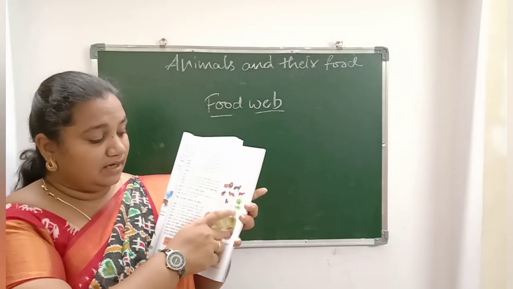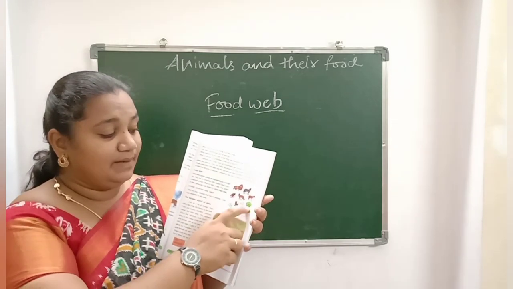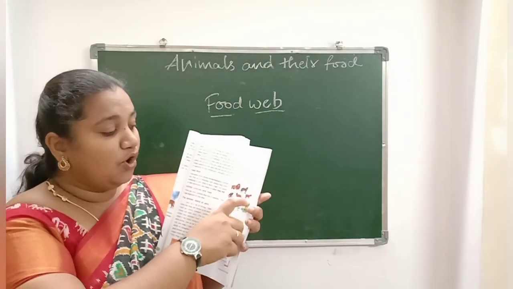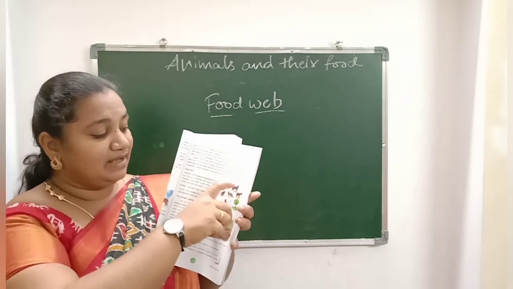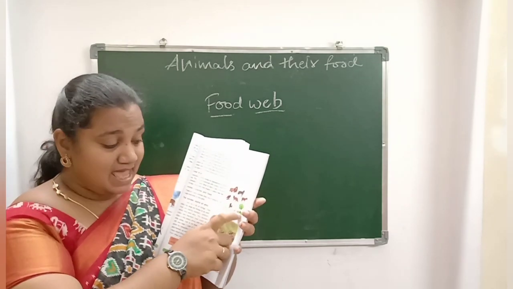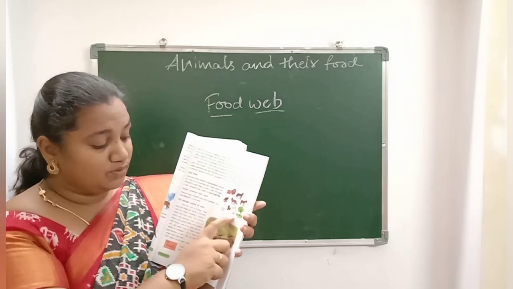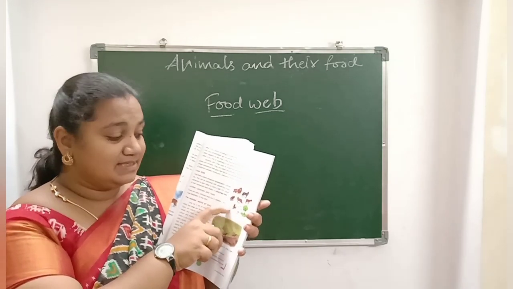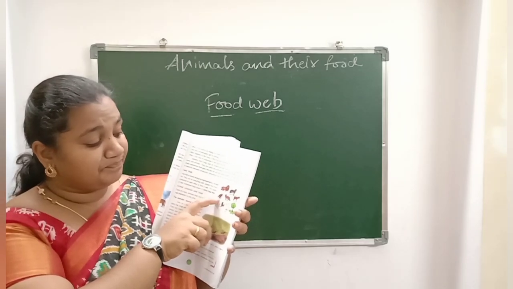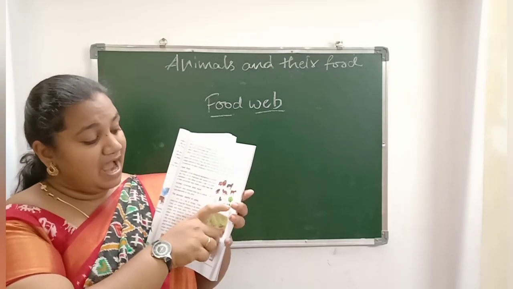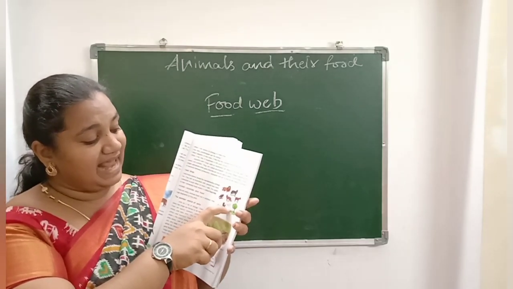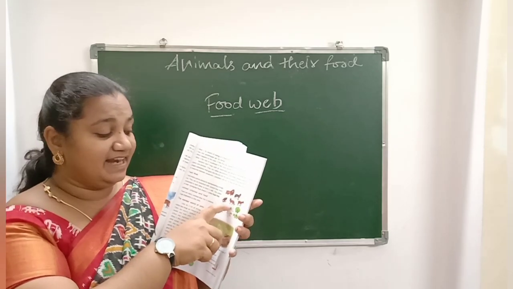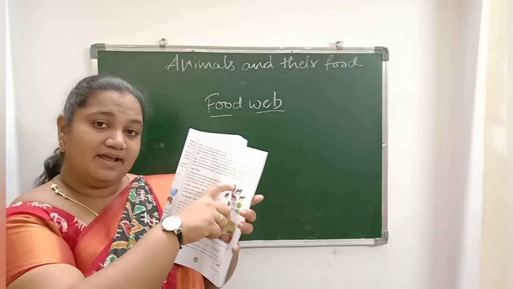See, one green plant. The green plant may be eaten by a goat. The goat may be eaten by a jackal. The jackal may be eaten by a lion. The same green plant may be eaten by a mouse. The mouse may be eaten by an owl. The owl may be eaten by a snake. The snake may be eaten by a vulture. And the green plant may be eaten by a rabbit. The rabbit may be eaten by a wildcat. The wildcat may be eaten by a lion.